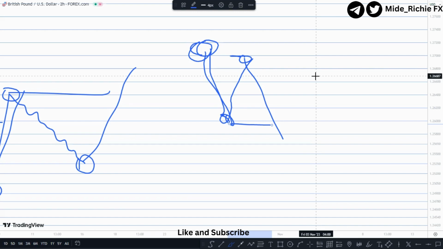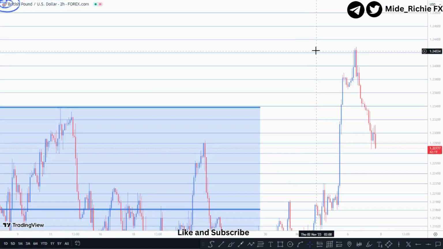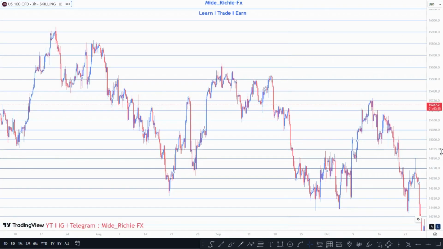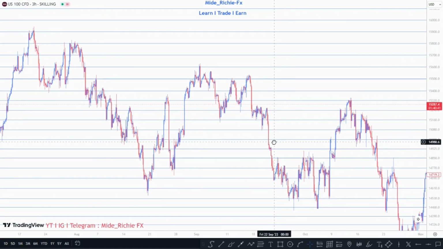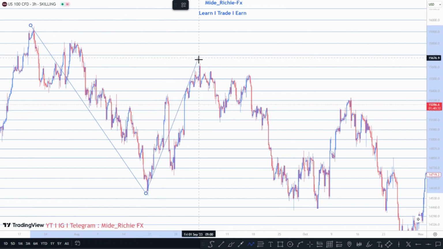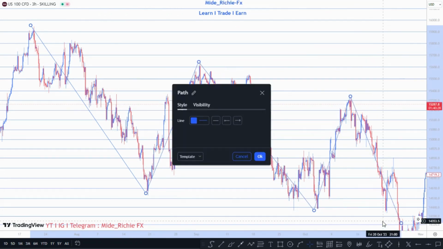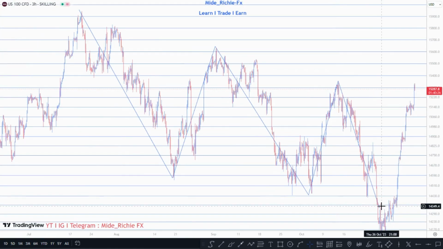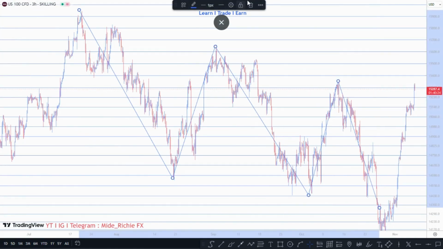So now, how does it affect the forex market? Now let's get straight into the chart and let me show you guys how these things happen. Okay, guys. So you can see in the 3-hour chart on Nasdaq that we are pretty much bearish. All right. So now you can see that the market sells from premium to discount, comes back to premium, goes back to discount, comes back to premium, goes back to discount. The market is very much bearish. The market is going down, very much selling, right?